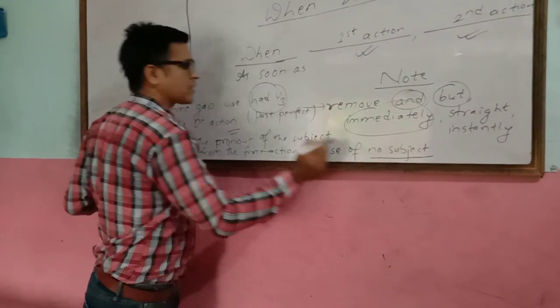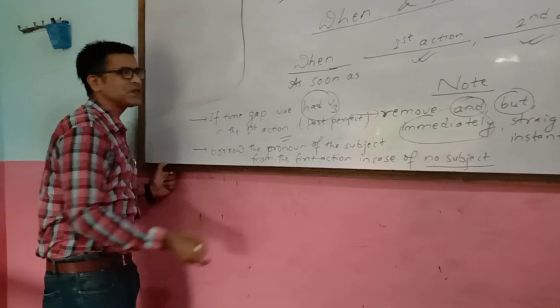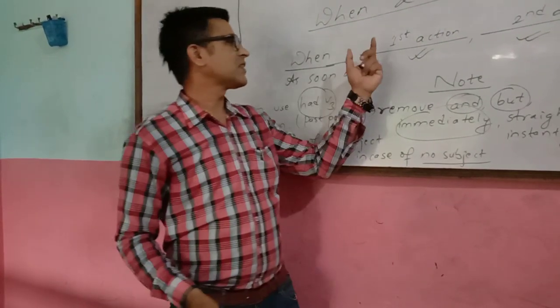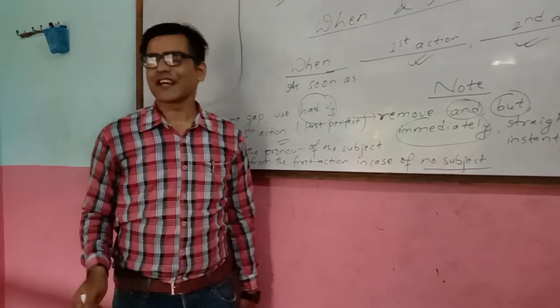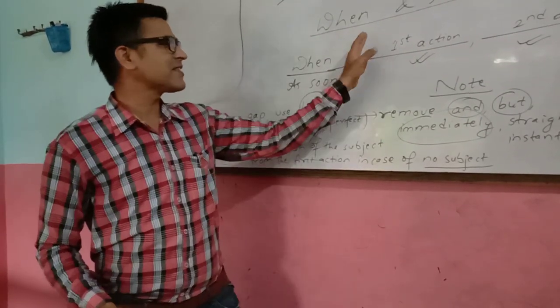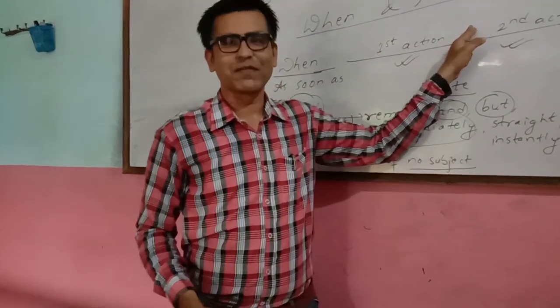If there is no subject in the second clause, then you need to borrow the pronoun of the subject from the first action. If there is he, it's okay. If there is Ram, then you need to take he, not Ram.